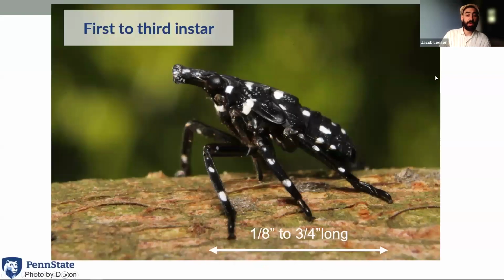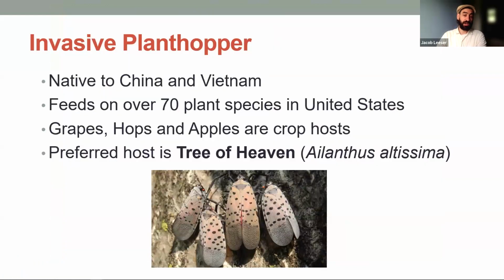So just real life pictures. This is what the first to third instar is going to look like, changing in size. Third instar, and here's what they look like now. They're about 1 inch long. They've got pinkish wing cases with polka dots on top and this brick-like pattern on the bottom.